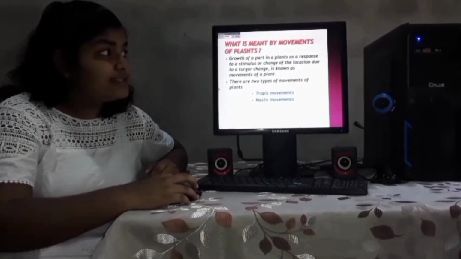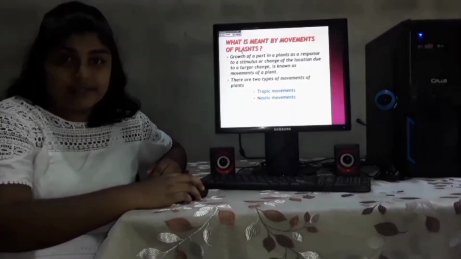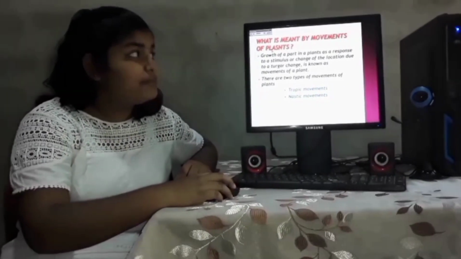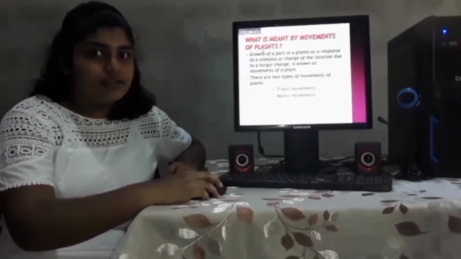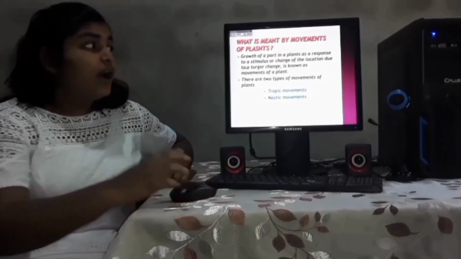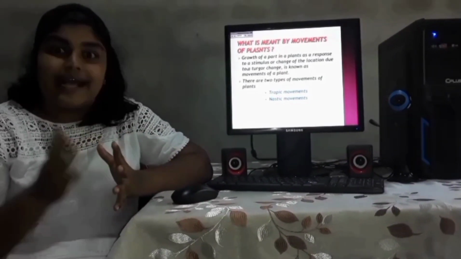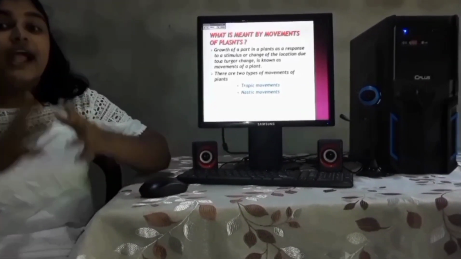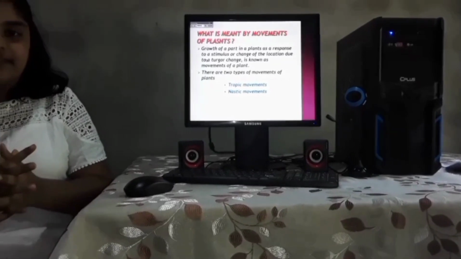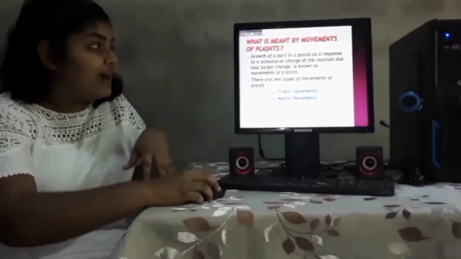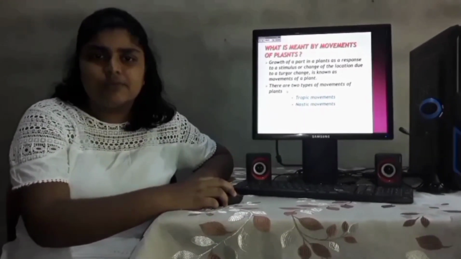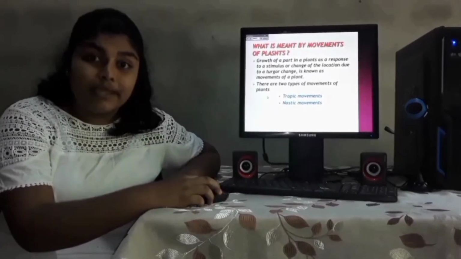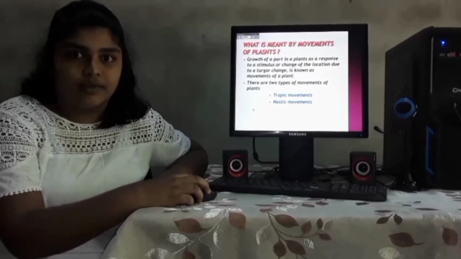You can see there is a simple question in here. What is the question? What is meaning by movements of plants? What is the answer point? Growth of a parts in a plant as a response to the stimulus or the changes of the locations due to the turgor changes means the movements of plants. There are two types of movements of plants. What are they? Tropic movements and nastic movements.